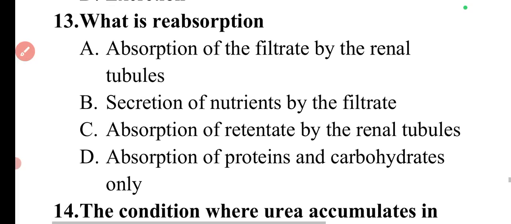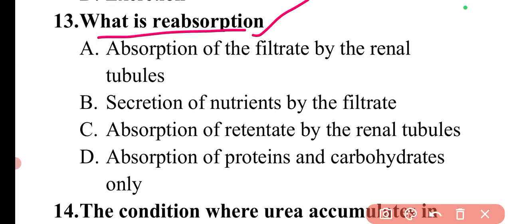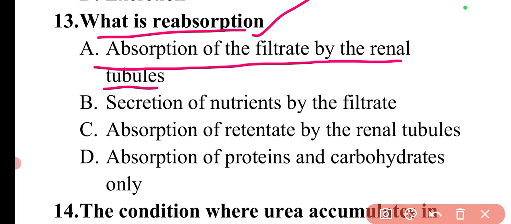Next question is, what is reabsorption? So reabsorption means the absorption of the filtrate by the renal tubules. Basically, whatever the kidney sends for reabsorption, most of the things are reabsorbed from the renal tubules, and the important things will be reused, and the rest of the waste material will be excreted out. So here option A will be the correct answer.